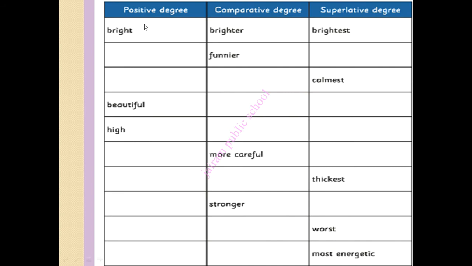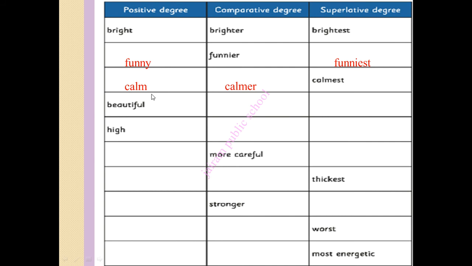Now you can see this exercise. Bright, brighter, brightest. Now the comparative they have given. You should write the positive degree and superlative degree. Funny, funnier, funniest. Now here is calmest. So you should write calm, calmer.